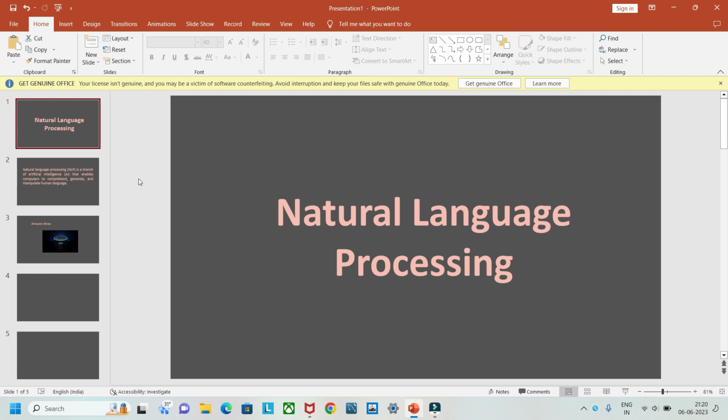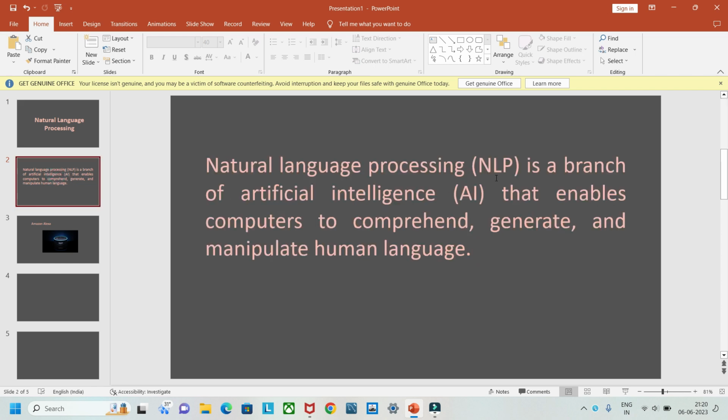So what is natural language processing? It is a branch of artificial intelligence that enables computers to comprehend, generate and manipulate human language. That means whatever I am speaking now is made to be understood by the machine, and it generates text.